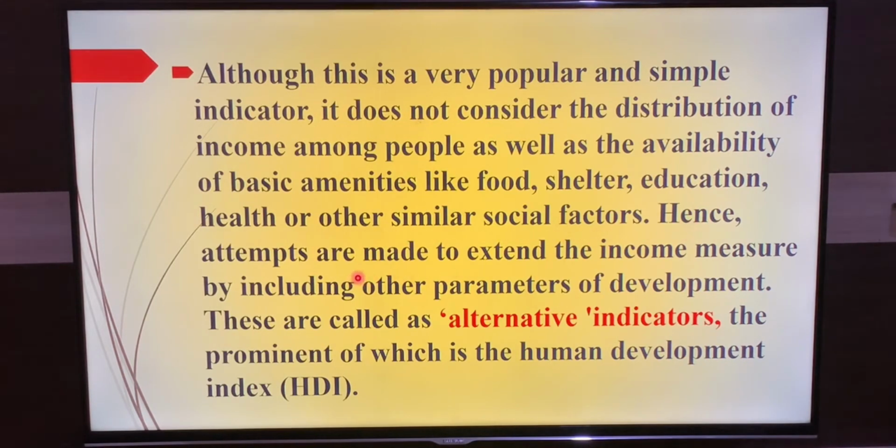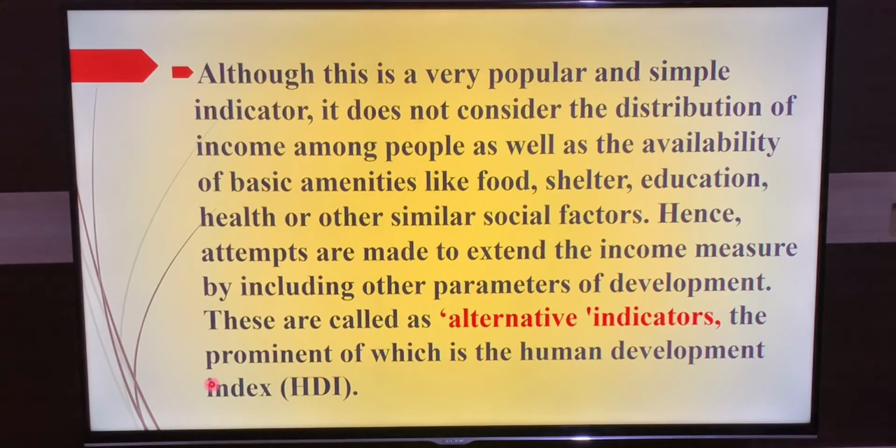Hence, attempts were made to extend the income measure by including other parameters of development, and these are called alternative indicators, the prominent of which is the Human Development Index. In short form we call it HDI. HDI full form is Human Development Index.